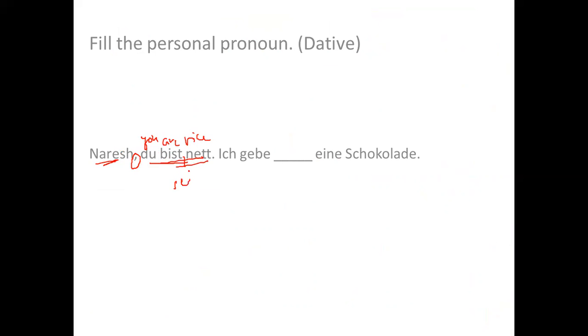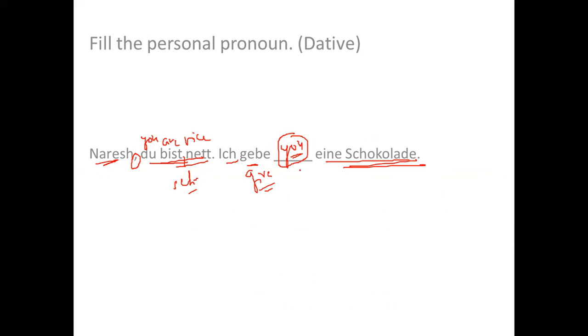I can also use the word sehr. Ich gebe, I give. I will give dir eine Schokolade. Schokolade, chocolate. So I'll give you a chocolate. So Naresh, you are very nice. I'll give you a chocolate. So I need to write you here.